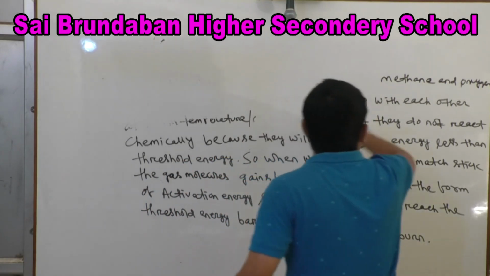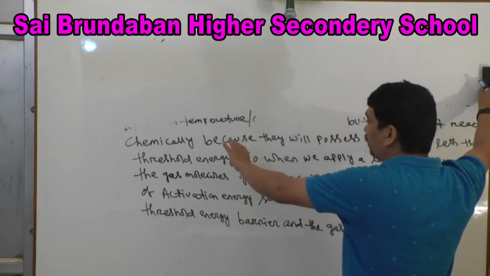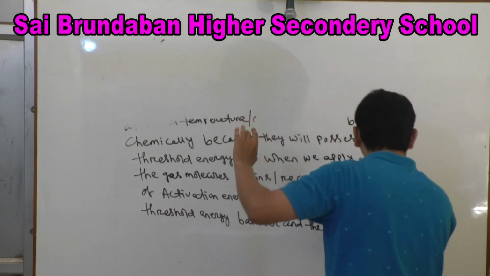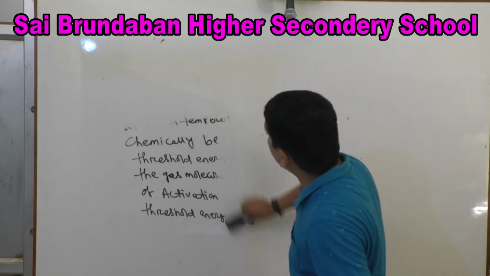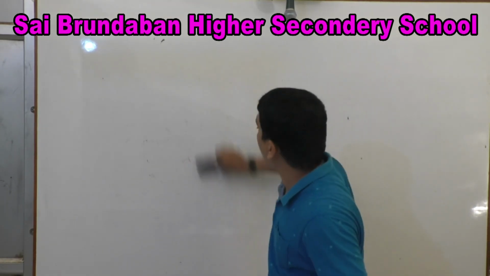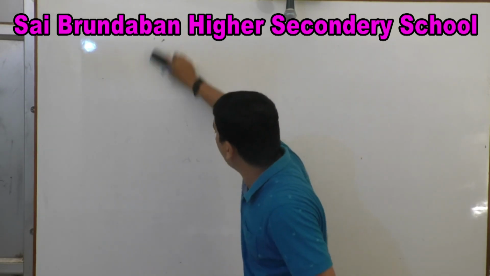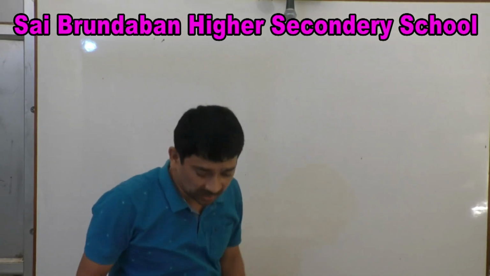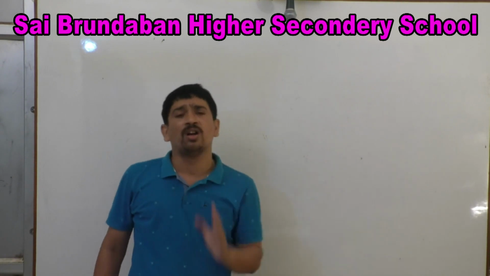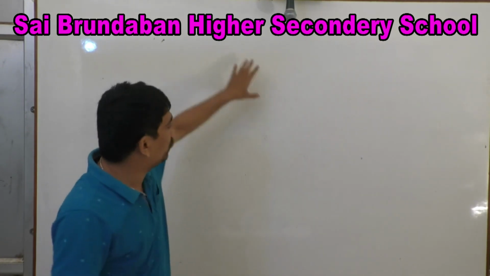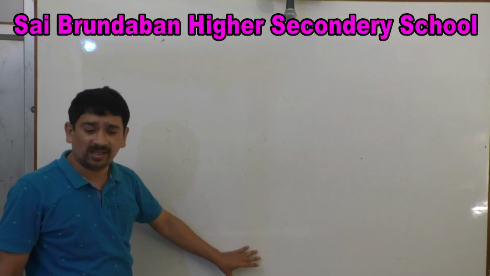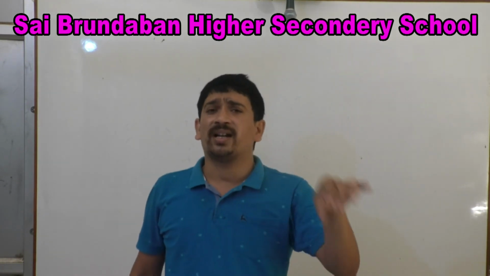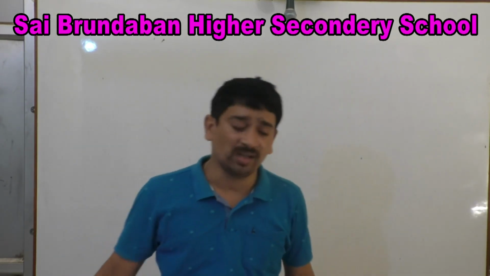Next, suppose this is a 3-mark question, up to this you will write. First you will draw the diagram. Next, the definition of threshold energy and activation energy. Then you write the equation: activation energy equals threshold energy minus energy originally possessed by the molecules. Then for fast reaction, activation energy is low; for slow reaction, activation energy is high. Then you explain this example, and you will get 3 marks, because this is a 3-mark question. Generally this question is put as: write short notes on activation energy. Clear?